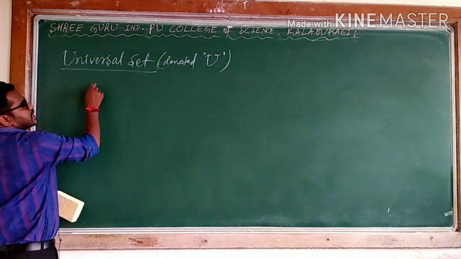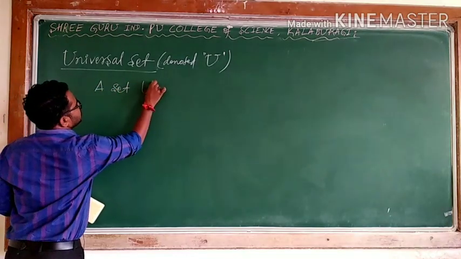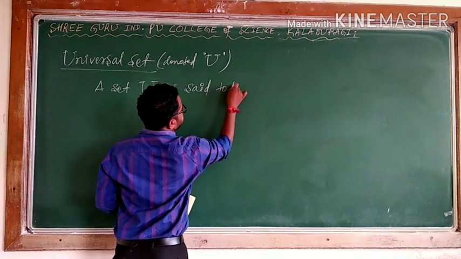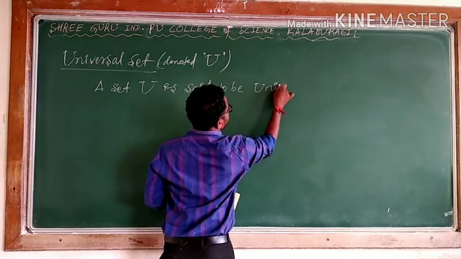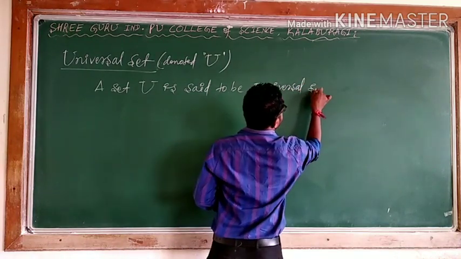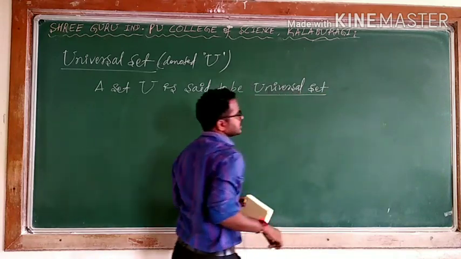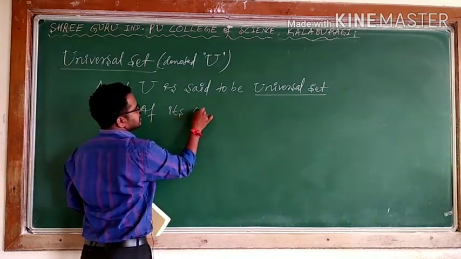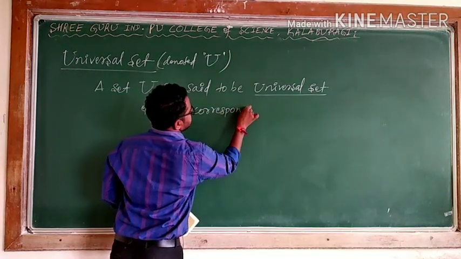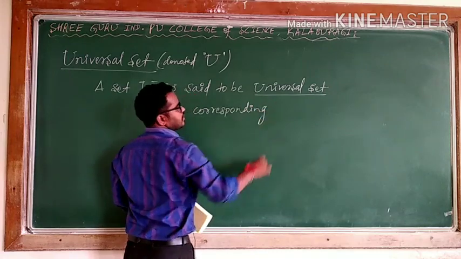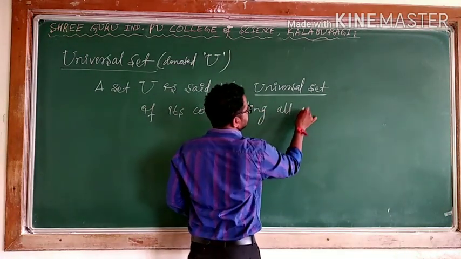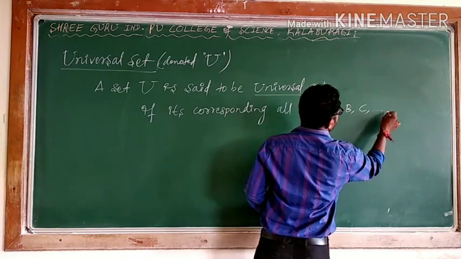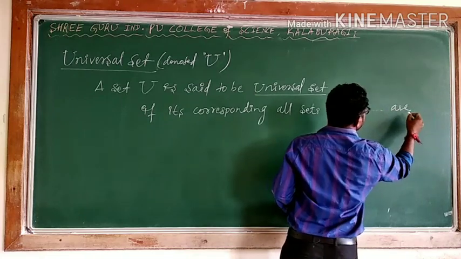I will define it: a set capital U is said to be a universal set if its corresponding sets A, B, C and so on are what?